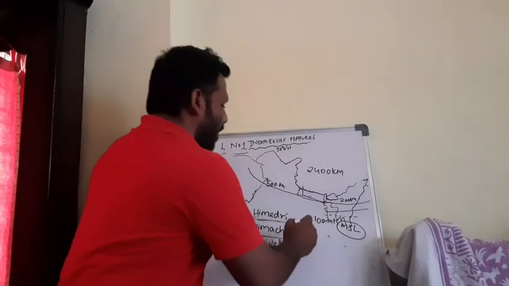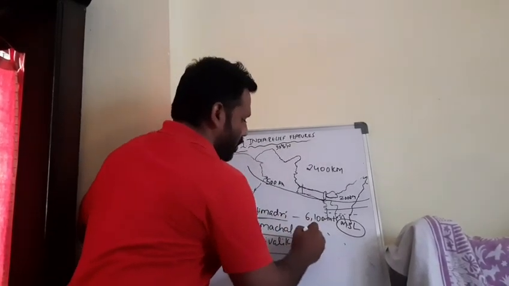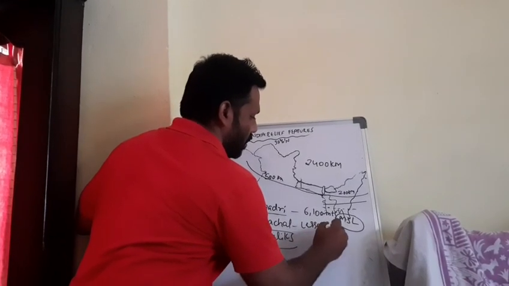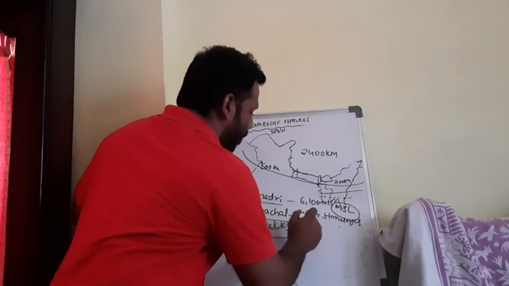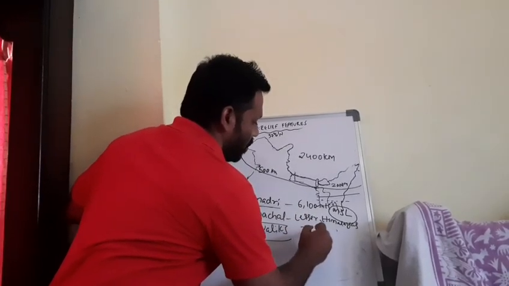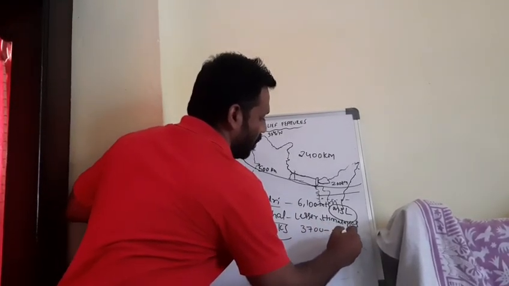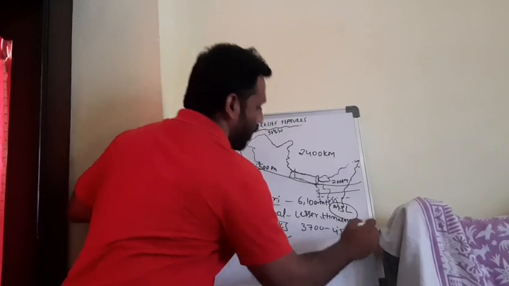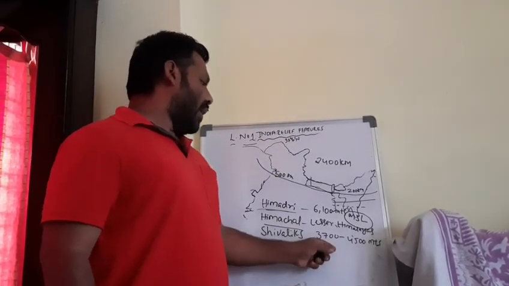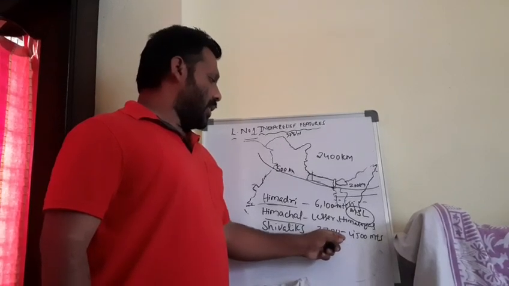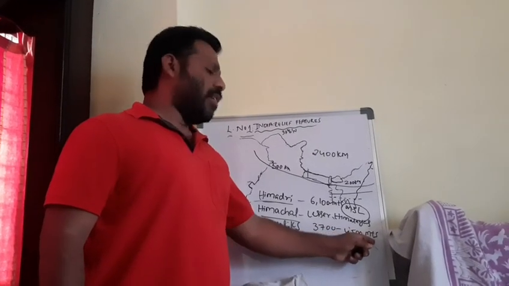Himachal, or the Lesser Himalayas. The average elevation, altitude or height, is how much? 3,700 to 4,500 meters.